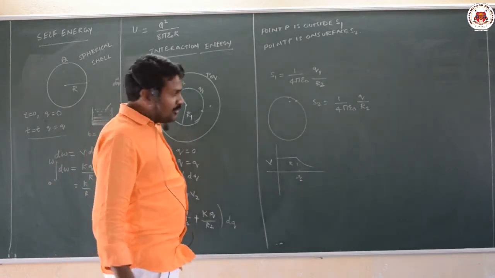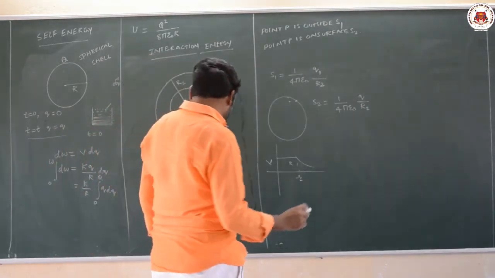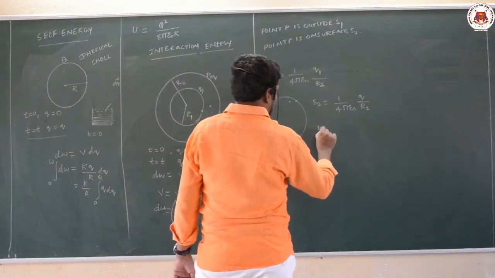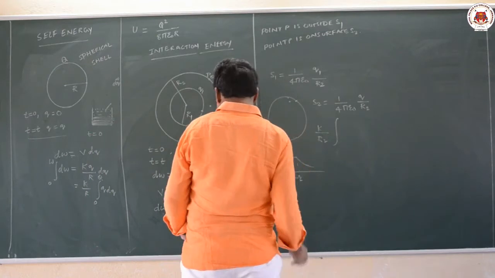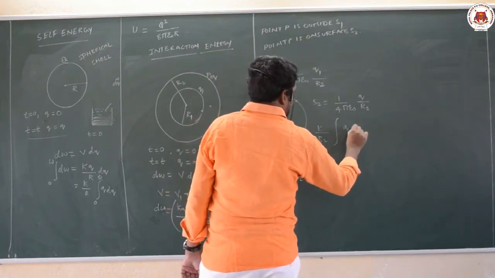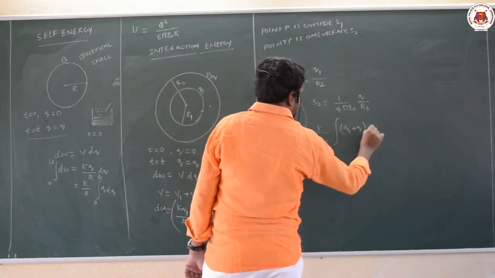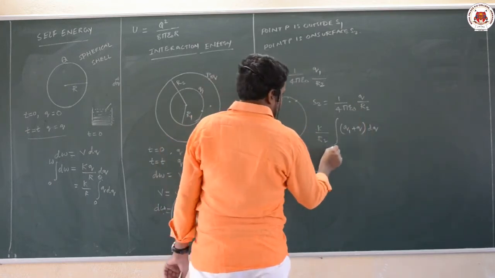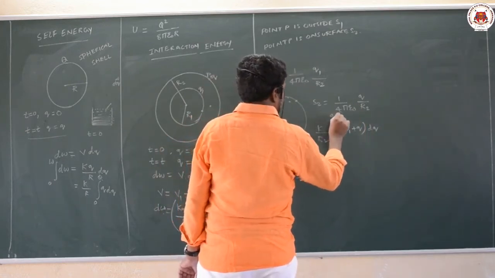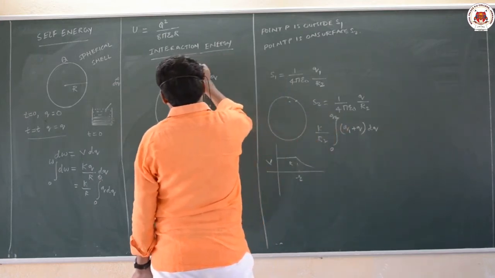So K by R2 I will take outside, K by R2 integral of Q1 plus Q into dq. Limits are from 0 to Q2. So the final charge I made on this is Q2.